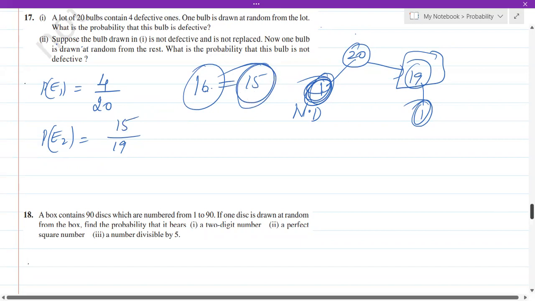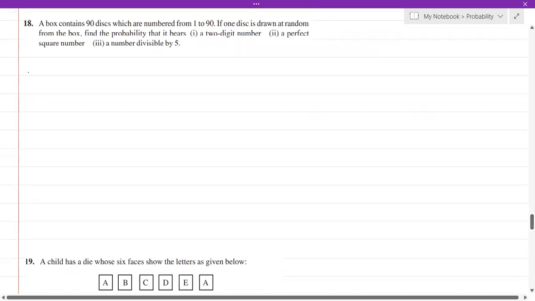So let's get into the next one. A box contains 90 discs, which are numbered from 1 to 90. If one disc is drawn at random from the box, find the probability that it bears a 2-digit number, a perfect square, a number divisible by 5. So the first question, P of E1.